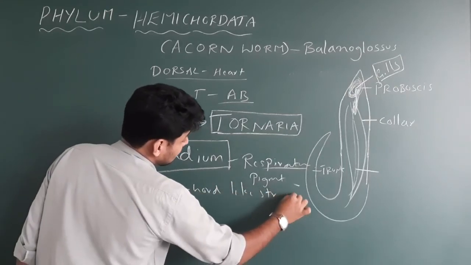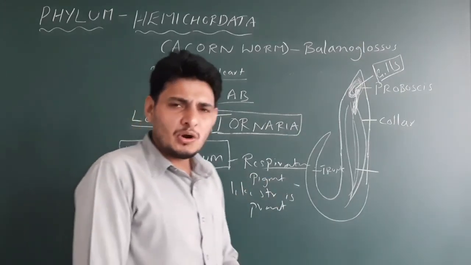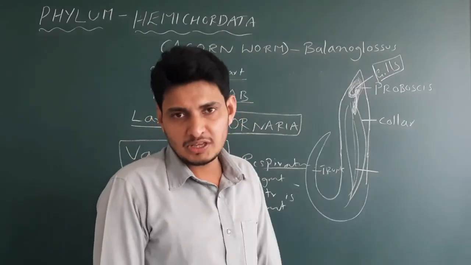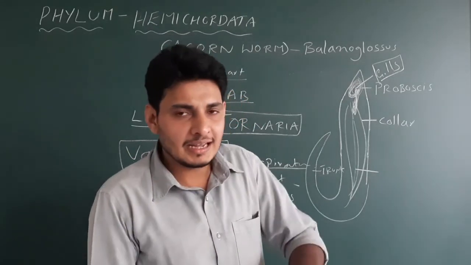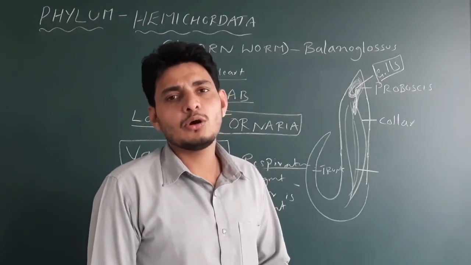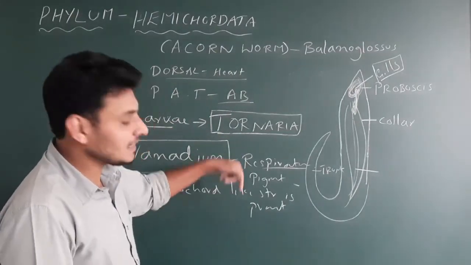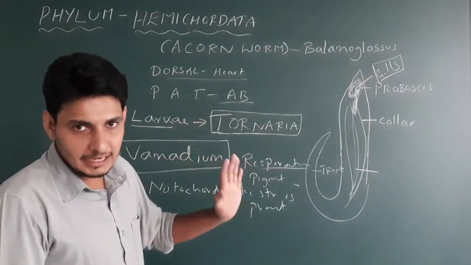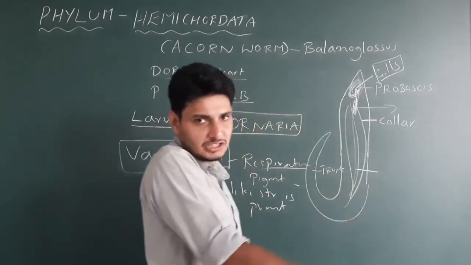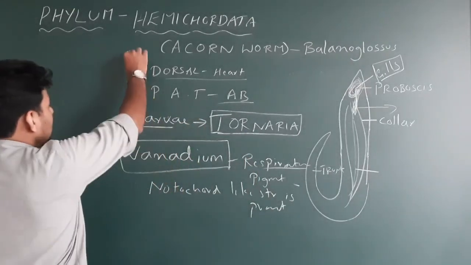This could be the reason why Hemichordata could be a connecting link between invertebrates, the lower class organisms, and Chordata. You may get a question: name the connecting link between non-chordata and chordata. Hemichordata. Why? They exhibit a notochord-like structure, not exactly a notochord. Maybe the same structure developed into the notochord in higher organisms, and then they are called chordates. Done? Easy? Okay, so that's all about it.